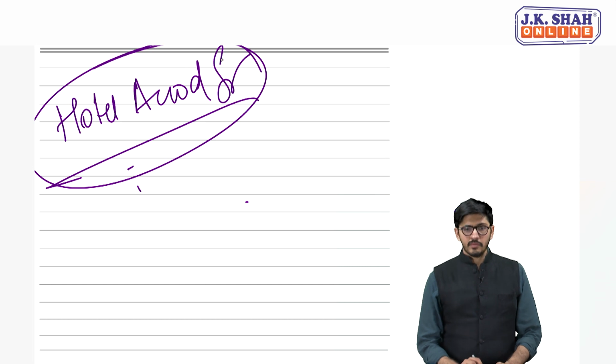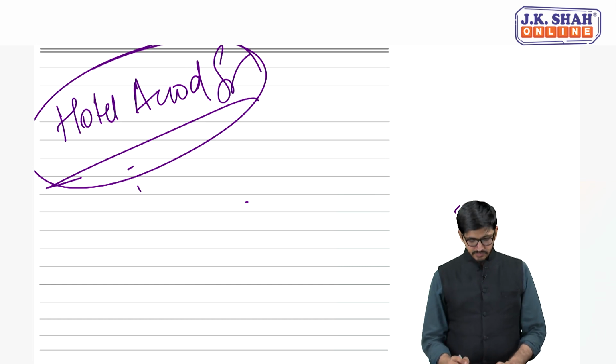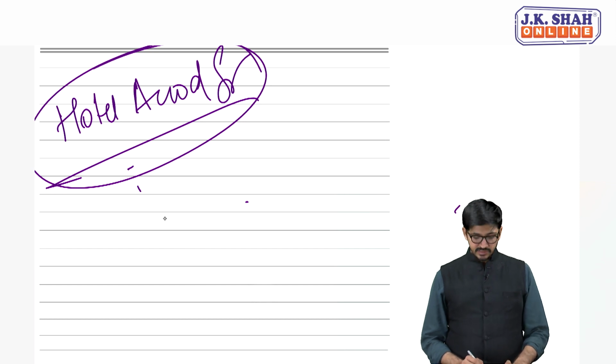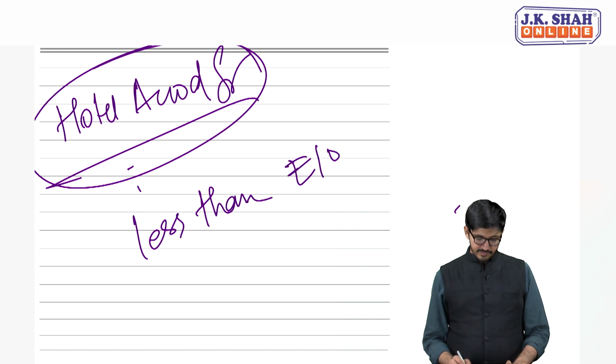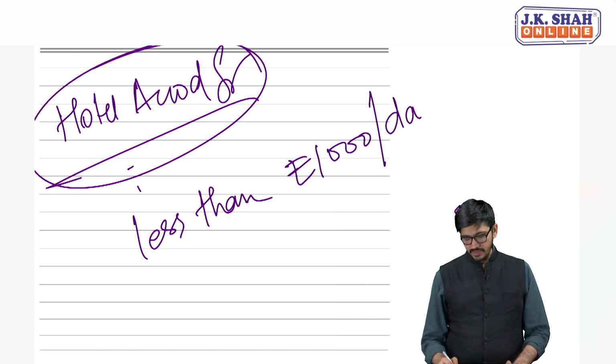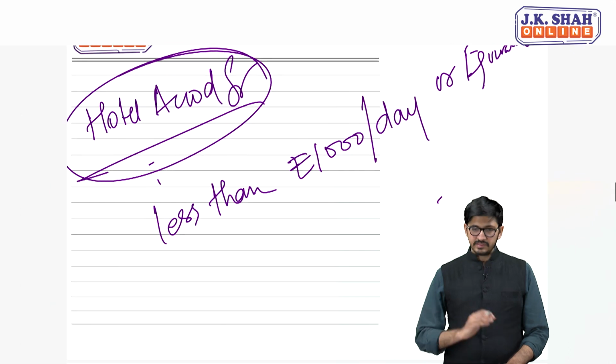So in case of hotel accommodation service, my dear friends, there is an exemption which says that if the hotel charges less than 1000 per day or equivalent, then exemption shall apply.